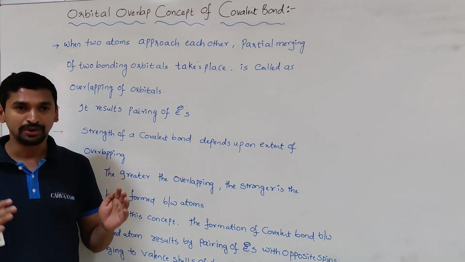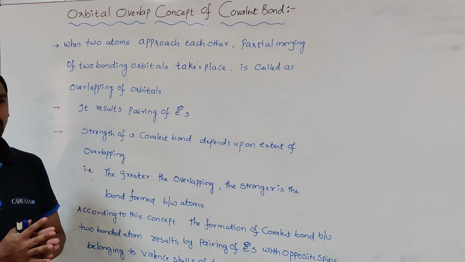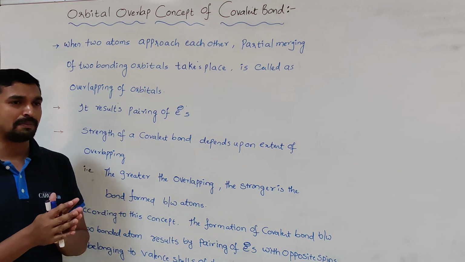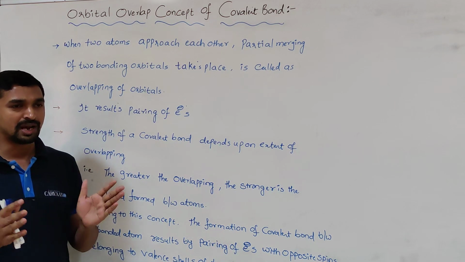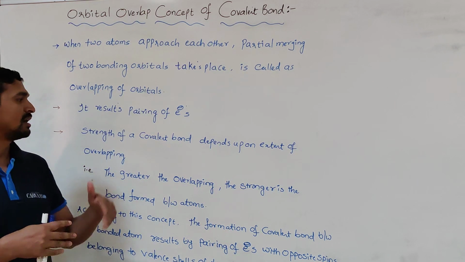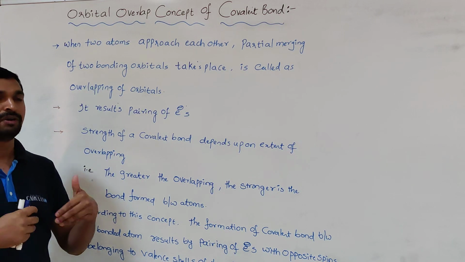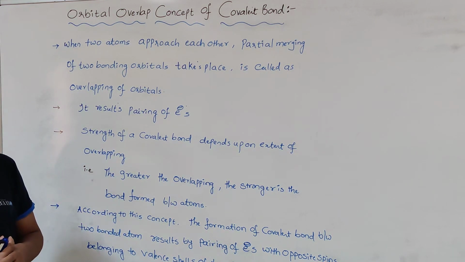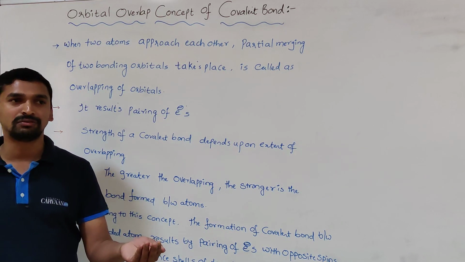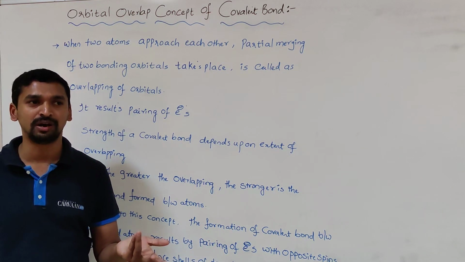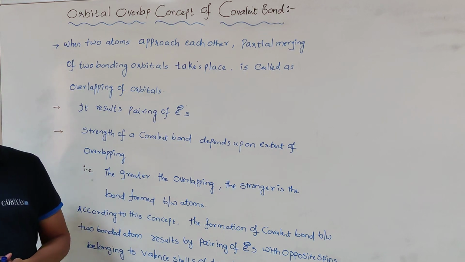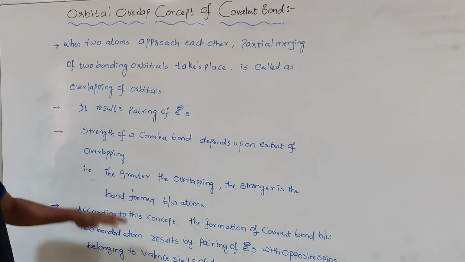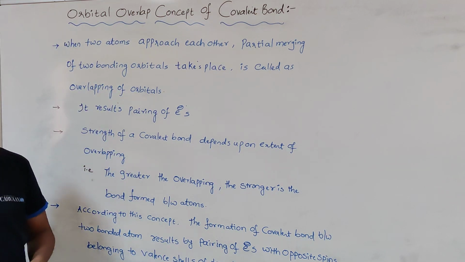So during the formation of a covalent bond between two atoms, the orbitals overlap. Because of that overlapping, the pairing of electrons takes place, which results in the formation of a covalent bond between the two atoms. The greater the extent of overlapping, the stronger the bond formed. The lesser the extent of overlapping, the weaker the bond formed. So that is the orbital overlap concept of covalent bond.